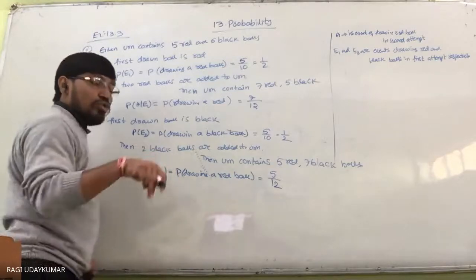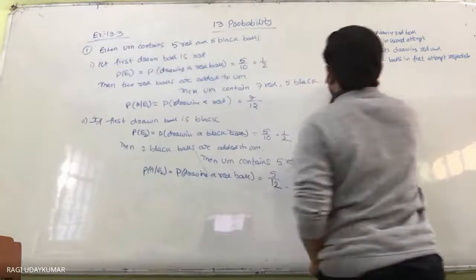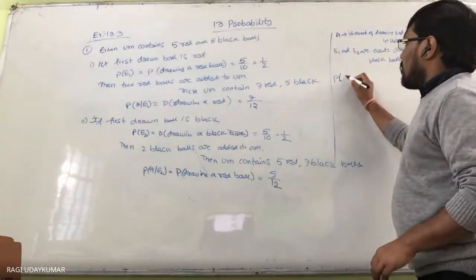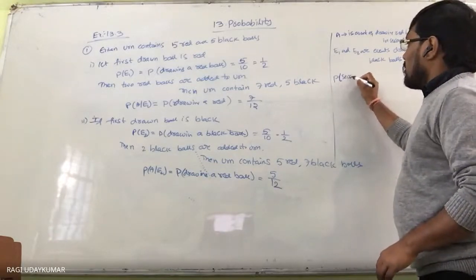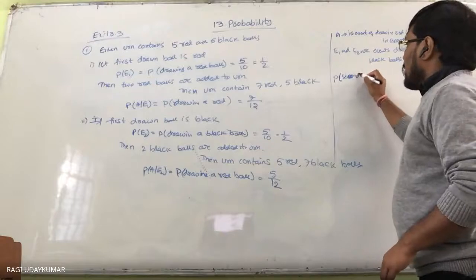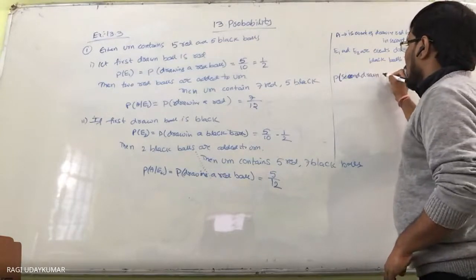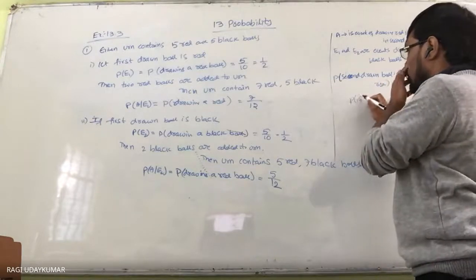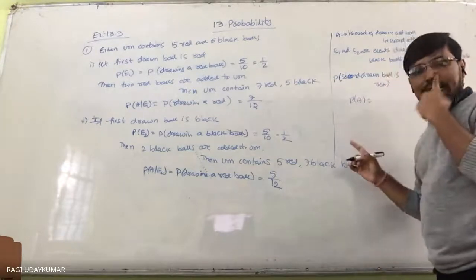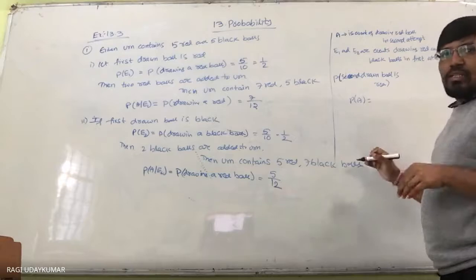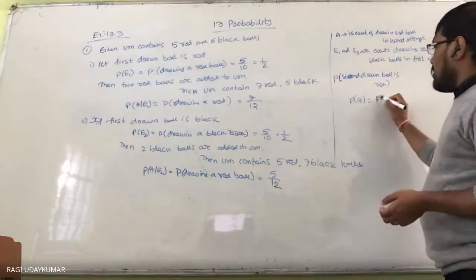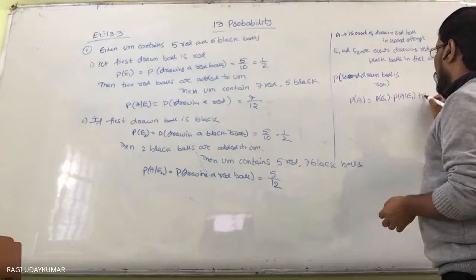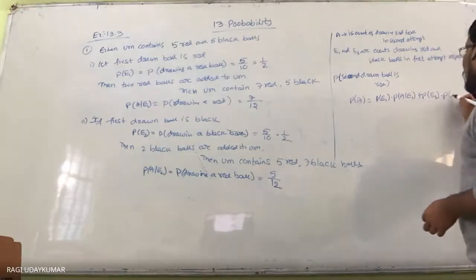And what is being asked to find? The probability that the second drawn ball is red, which is nothing but the probability of A. By total probability, this can be written as probability of E1 into probability of A given E1, plus probability of E2 into probability of A given E2.